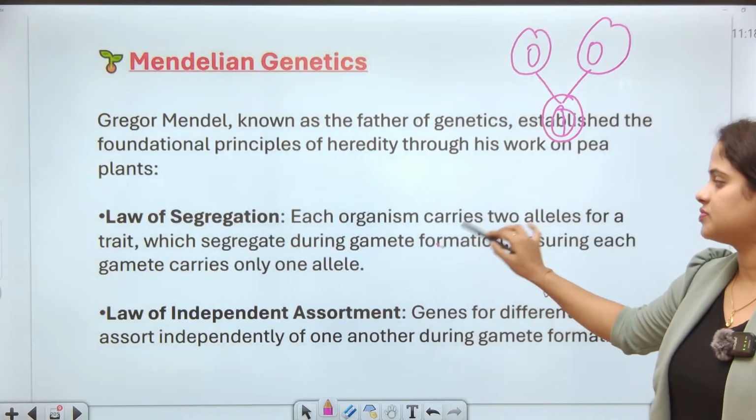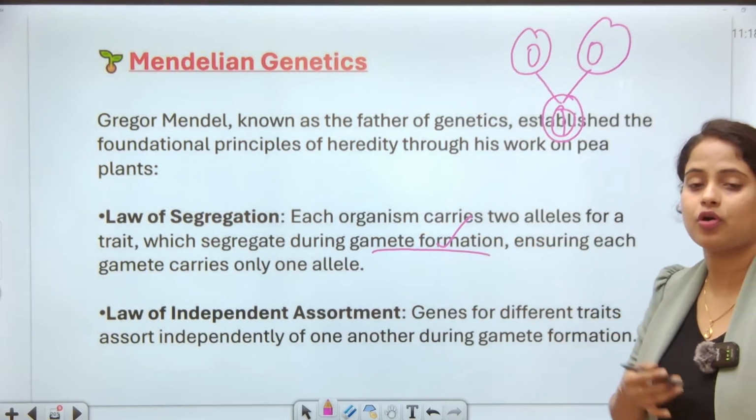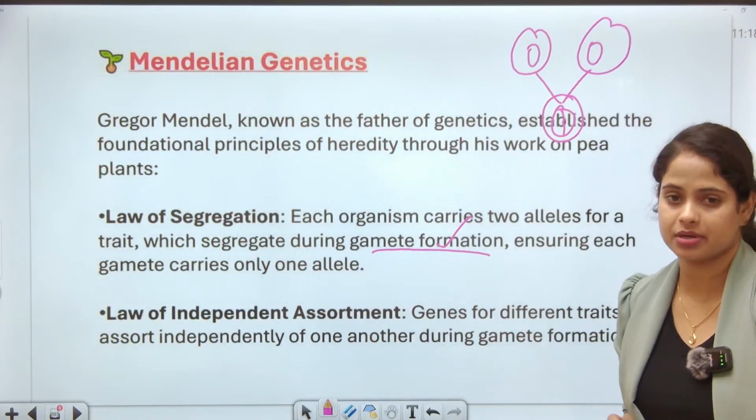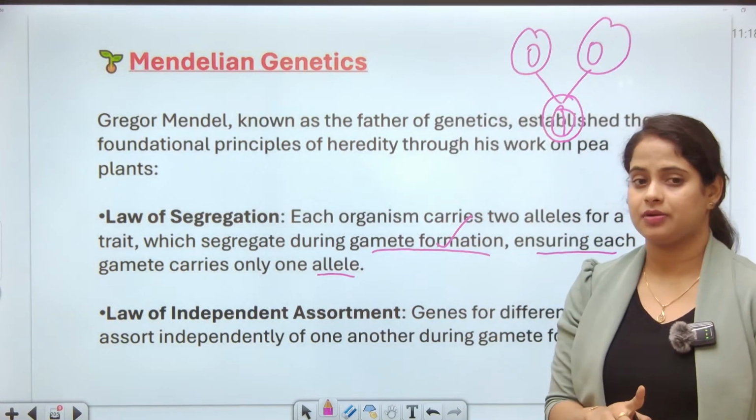That is called the law of segregation. And we segregate during gamete formation. Further, they will form the gamete, ensuring each gamete carries only one allele.